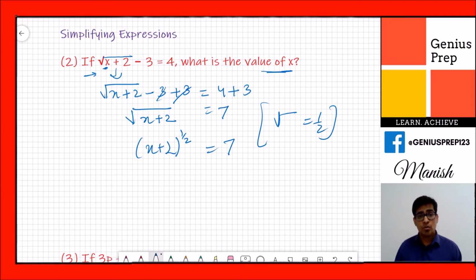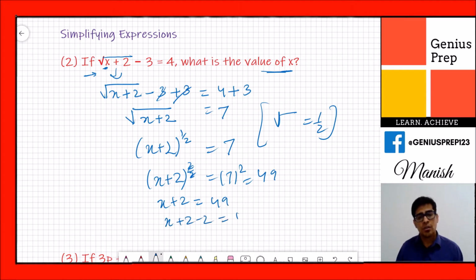So to remove this under root, we will square both sides. When you square both sides, this becomes x plus 2, the 2 and the 1 by 2 cancel out, and then 7 squared is equal to 49. So now we have x plus 2 is equal to 49. Then again, to find the value of x, we will minus 2 from both sides. 49 minus 2, and x is equal to 47. So this is our answer.